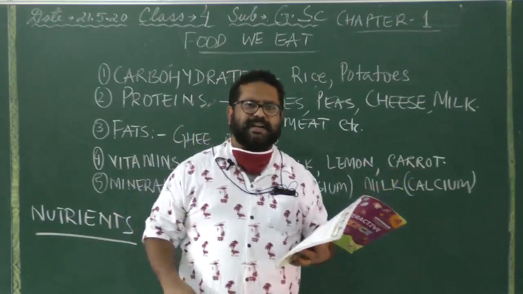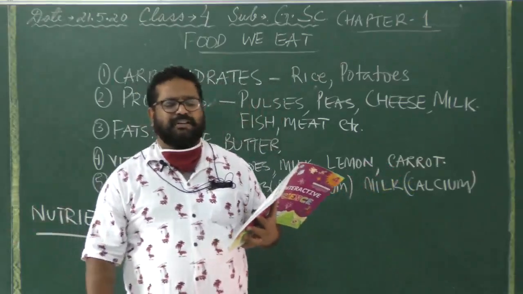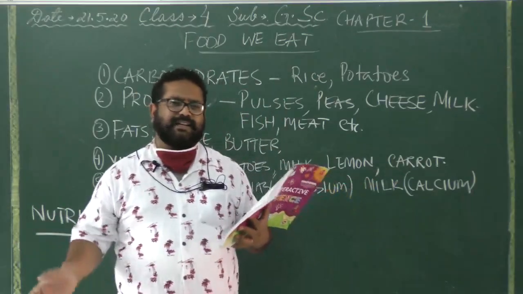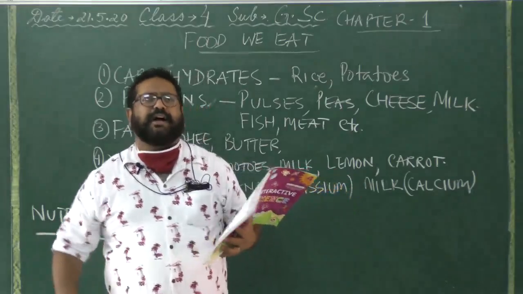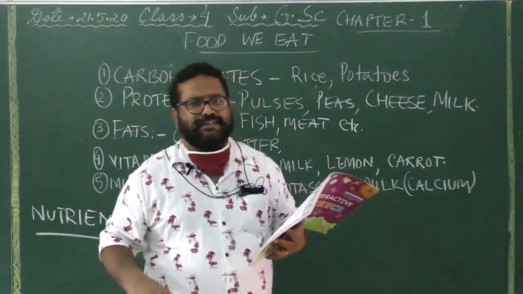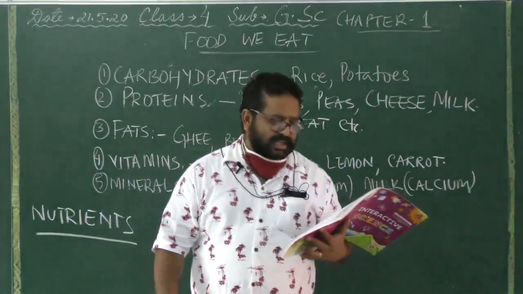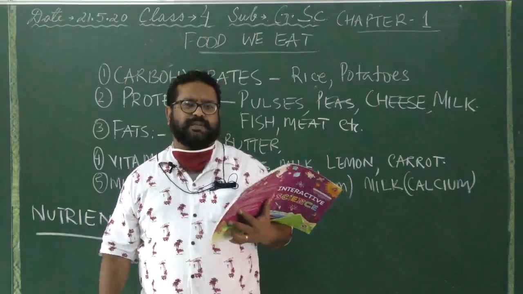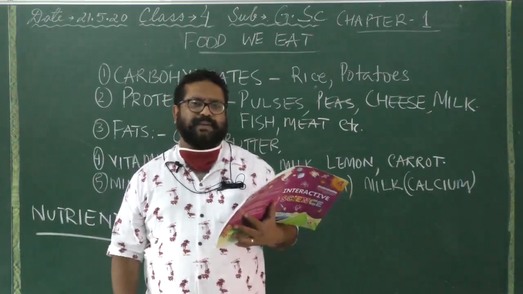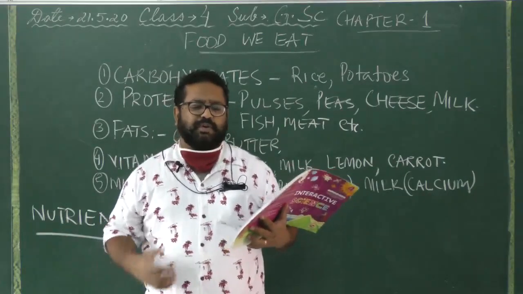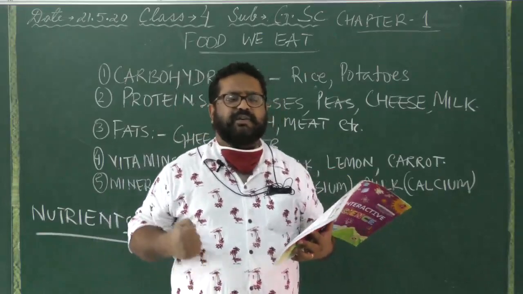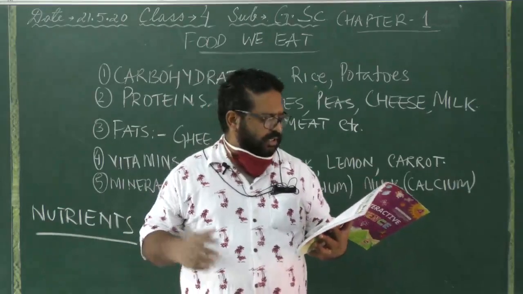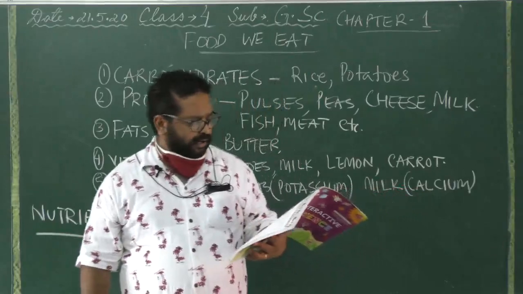And as the bell rings for the assembly, we rush to our classes, and come first break, again we rush out of the class and go running around and playing around. To have that energy to run around, to play all your games, you need to eat food which are rich in carbohydrates.